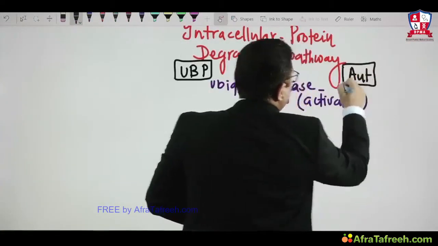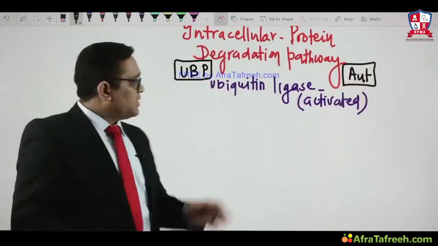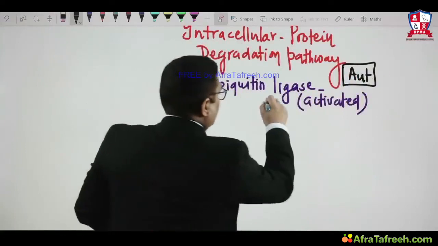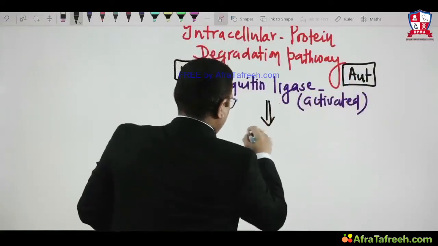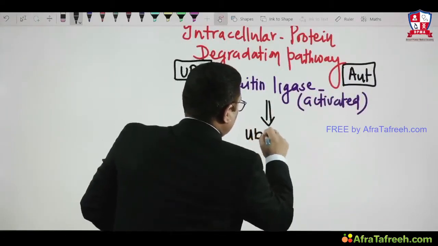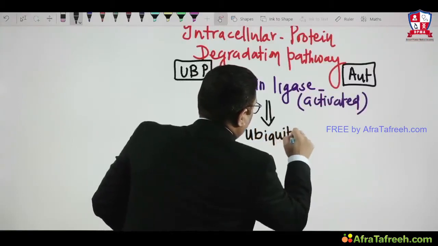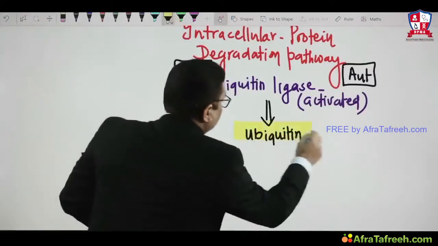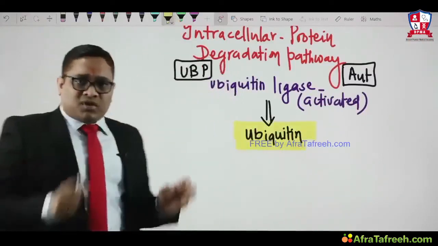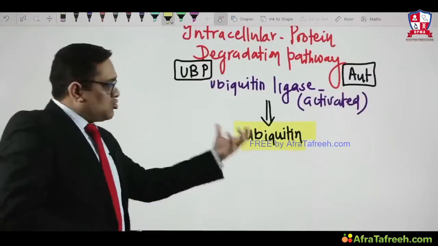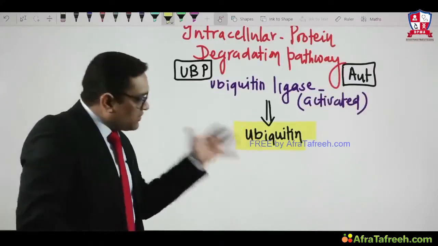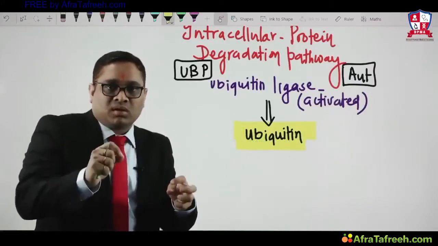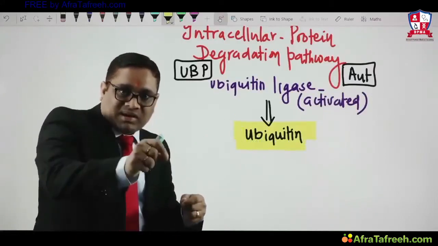Both pathways have the same common thing, that is ubiquitin ligase activation. Because of ubiquitin ligase activation, ubiquitin is released, and this ubiquitin has a tendency to combine with the target protein which has to be degraded.